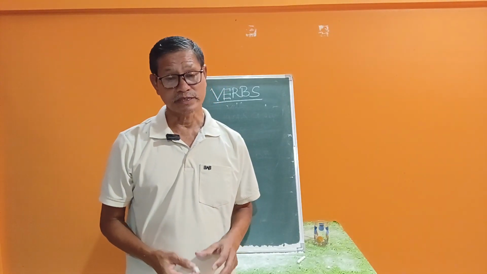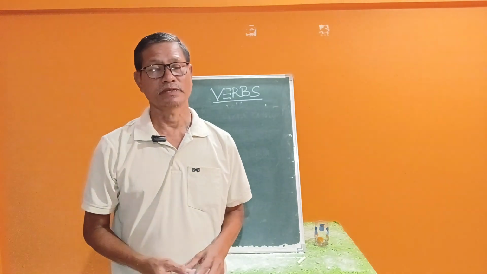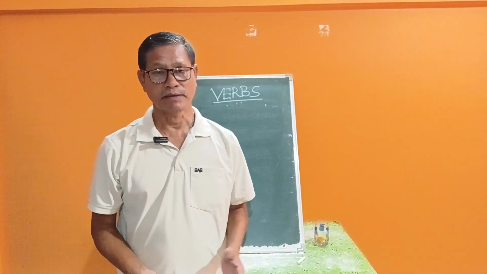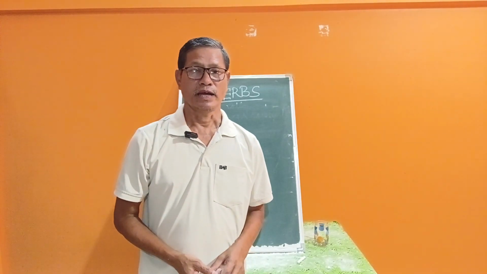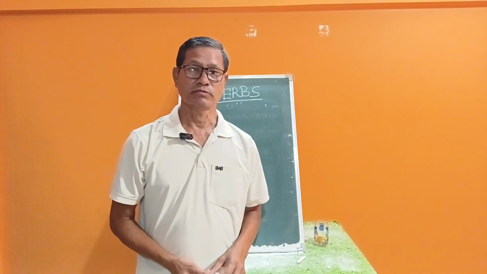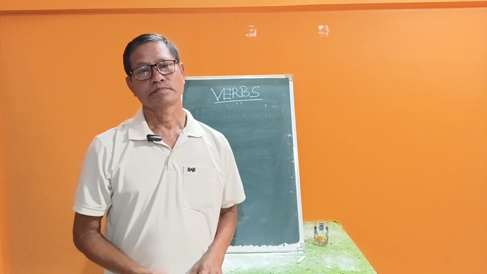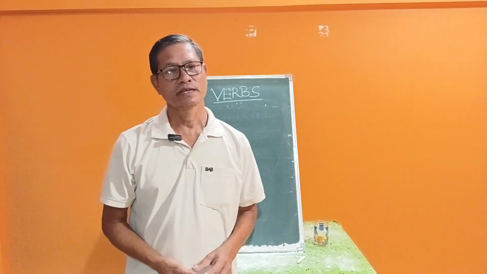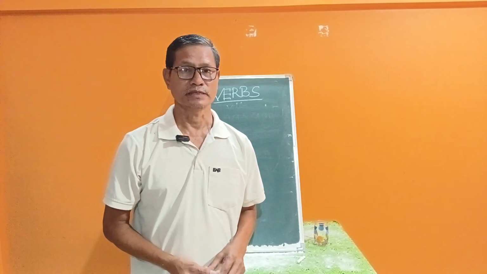This is only the introduction. First, you have to know the introduction about that subject. Now this is the introduction of verb: what is a verb, how many types of verb. And then we start along with examples, one by one in the next video. This is only the introduction about the subject we are going to learn.